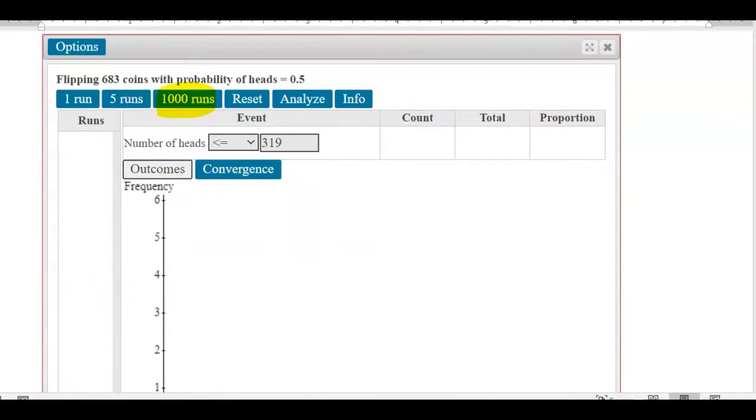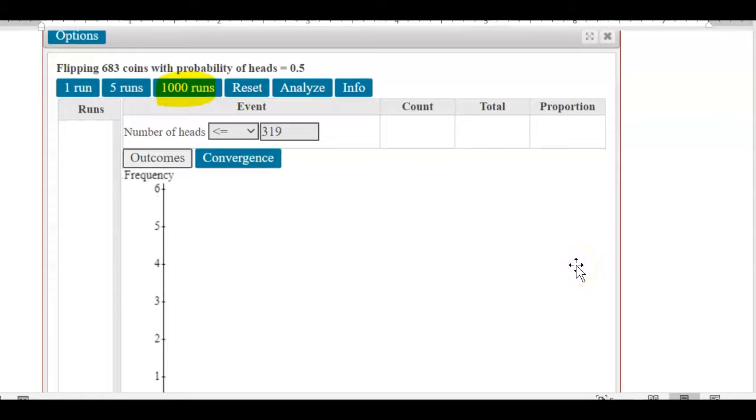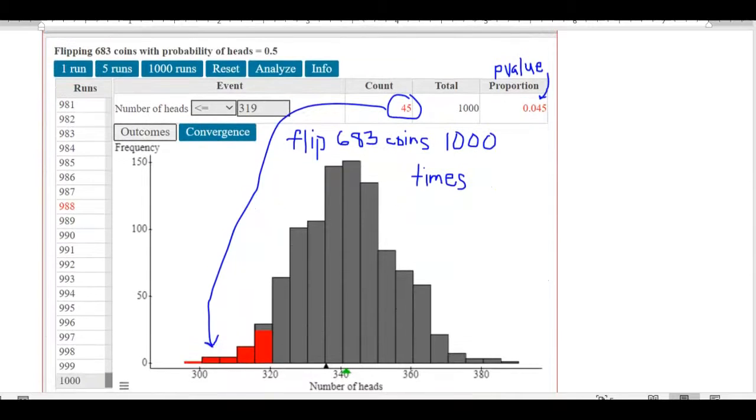So now you get a screen that looks like this. Okay? So we're going through and we want to know, because remember the problem says, simulated with 2,000 trials of flipping 683 coins. So you're going to go through and you're going to push 1,000 runs. So it's going to be flipping 683 times 1,000 times. Okay? And if you have the fixed seed, your output will look like this.